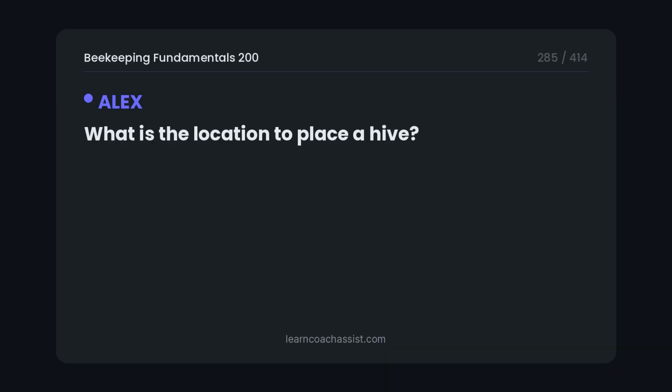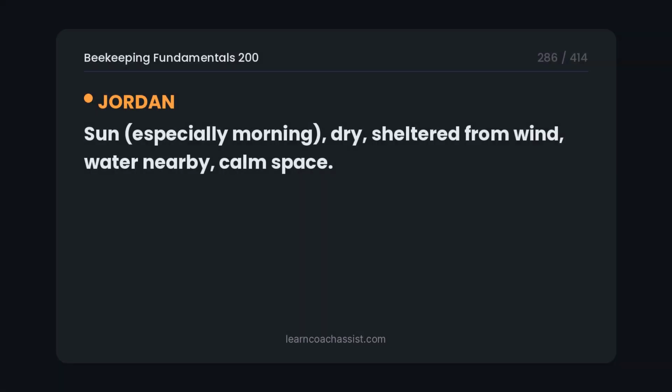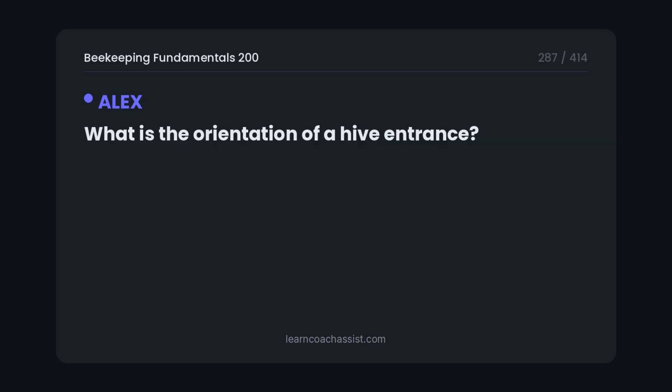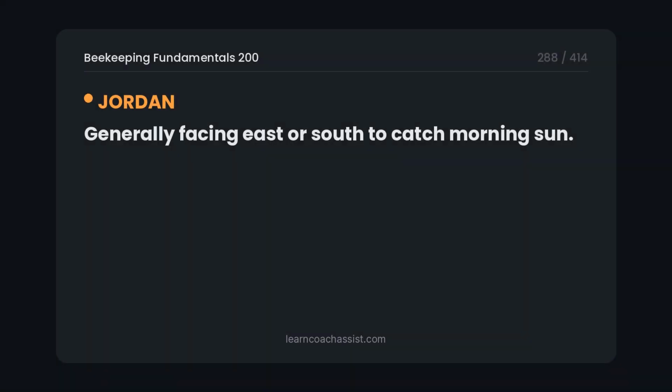What is the location to place a hive? Sun, especially morning, dry, sheltered from wind, water nearby, calm space. What is the orientation of a hive entrance? Generally facing east or south to catch morning sun.